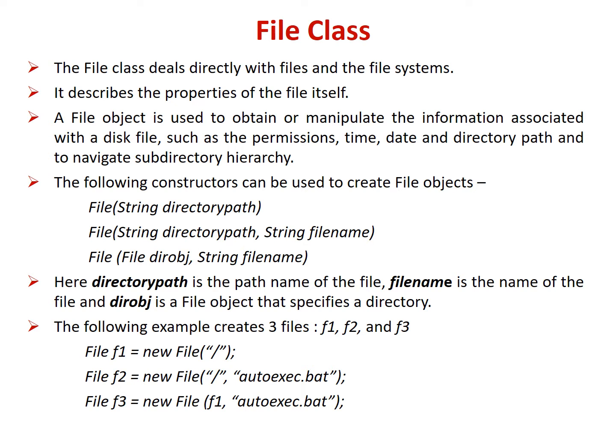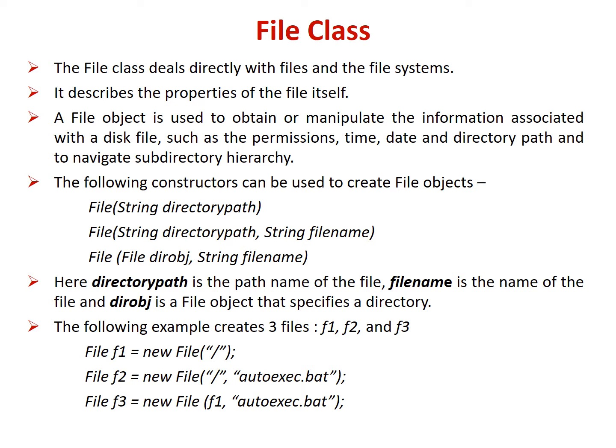The File class deals directly with files and the file systems. This class does not specify how information is retrieved from or stored in the files. It describes the properties of the file itself. A File object is used to obtain or manipulate the information associated with a disk file, such as the permissions, date, time, and directory path, and to navigate subdirectory hierarchy.